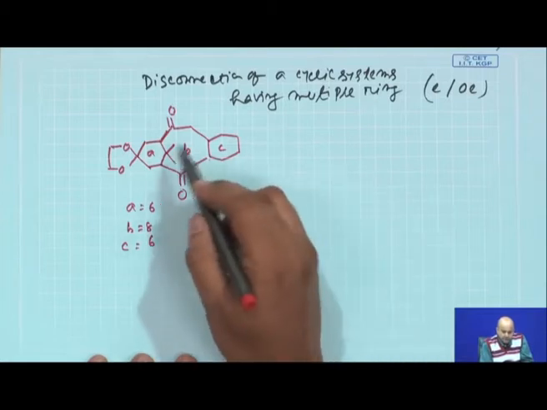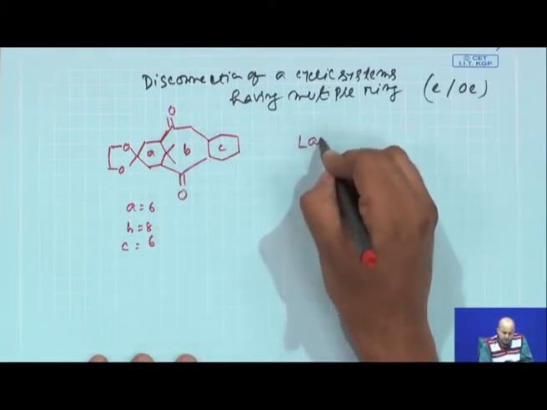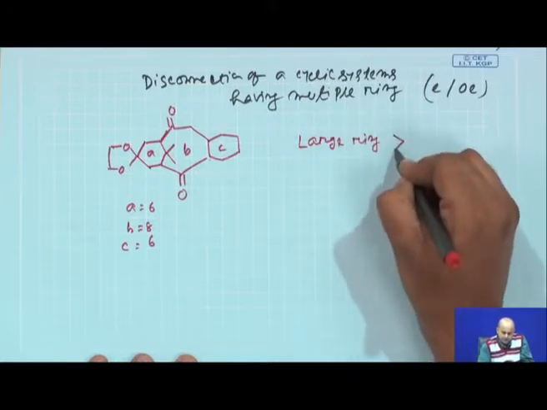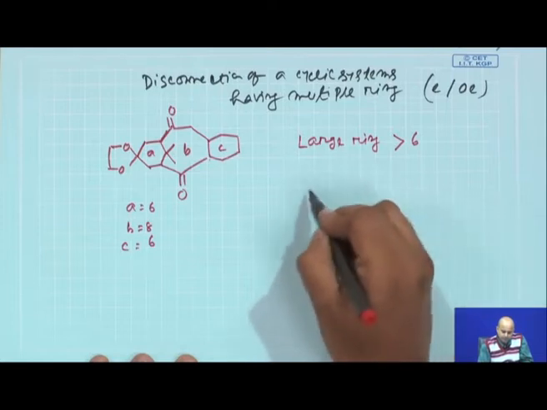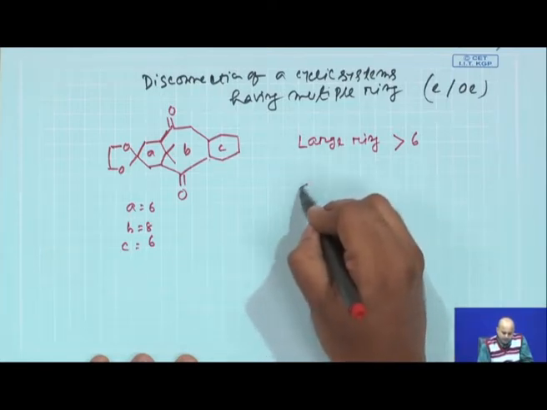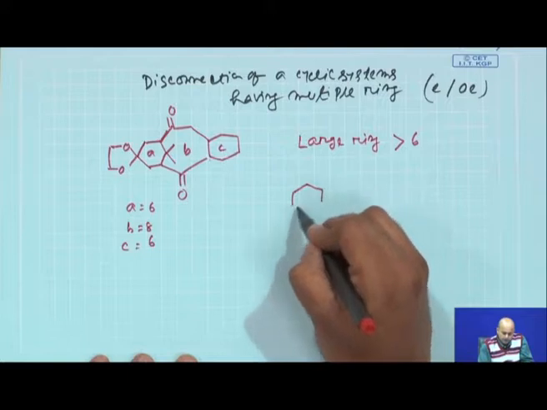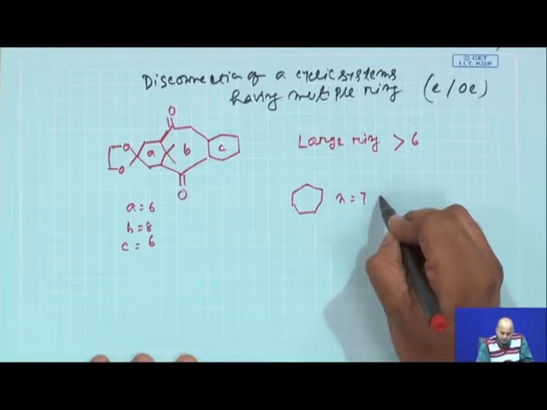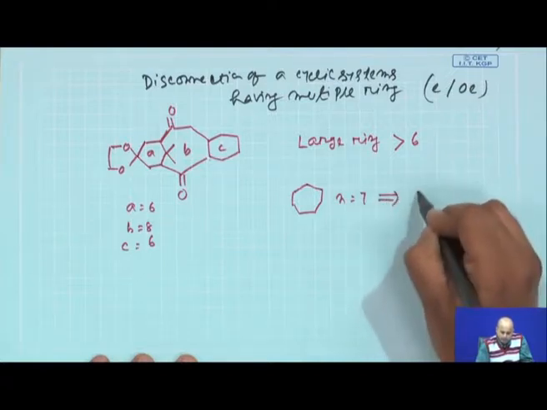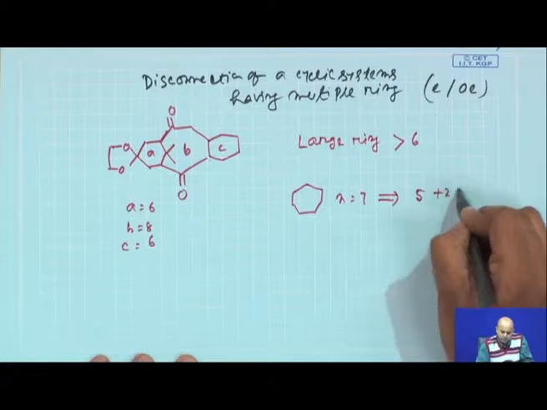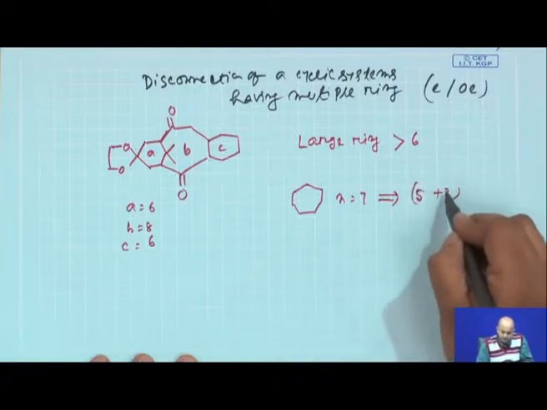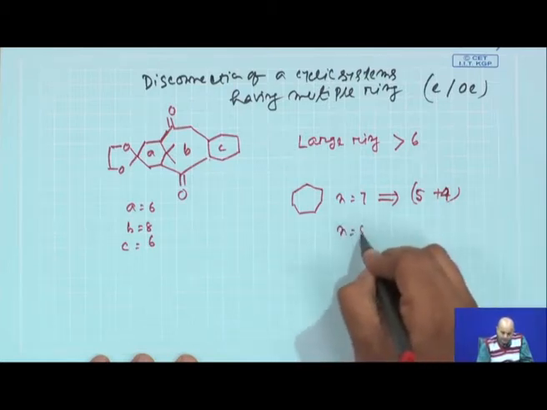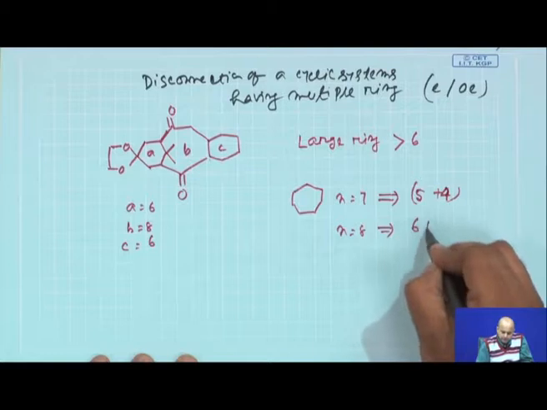is always advisable that if you have a large ring, whose size is greater than 6, like a 7-member ring or 8-member ring, it is advisable that if you have a 7-member ring, you try to construct the 7-member ring through a 5-member ring and 4-member ring. I will show how. And if you have an 8-member ring, try to make it from a 6 plus 4.